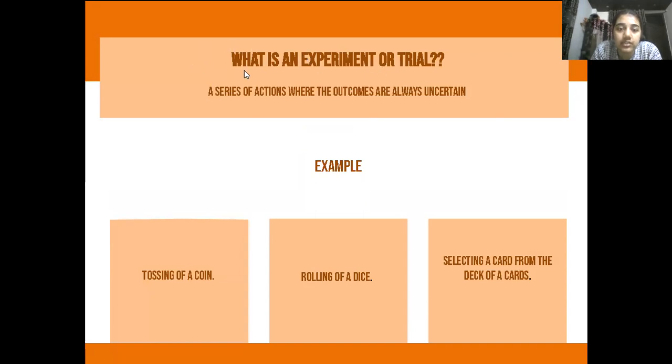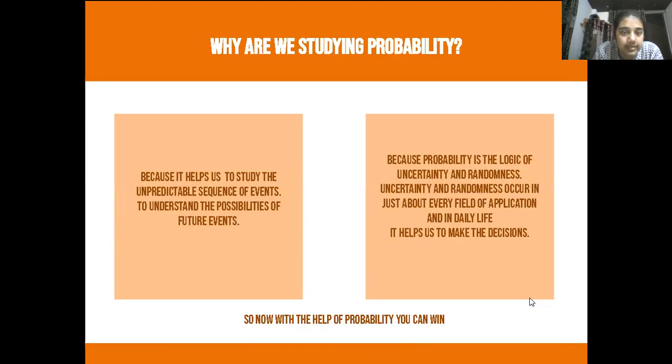Okay, so our next question is, what is an experiment or trial? An experiment is a series of actions where the outcomes are always uncertain. Examples: tossing a coin, rolling a dice, selecting a card from a deck of cards. So these are all experiments or trials.